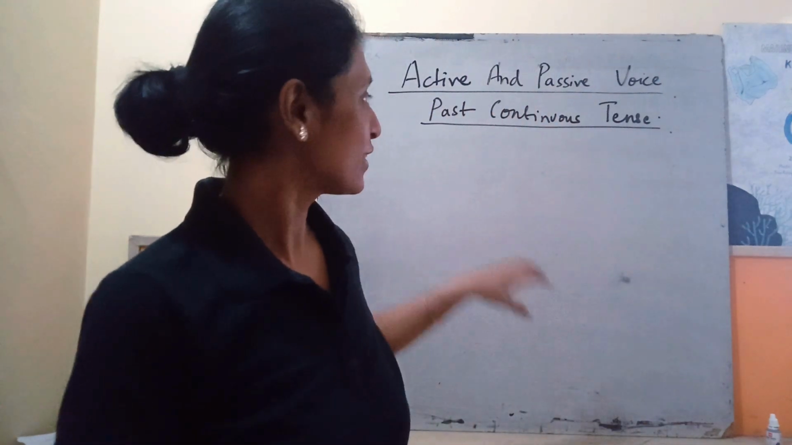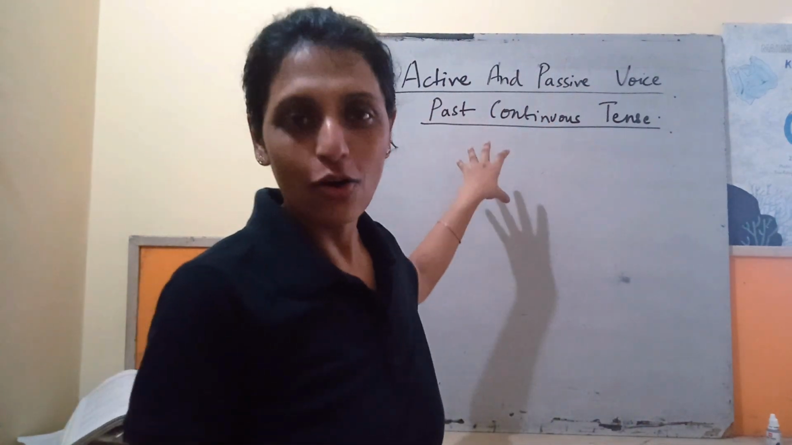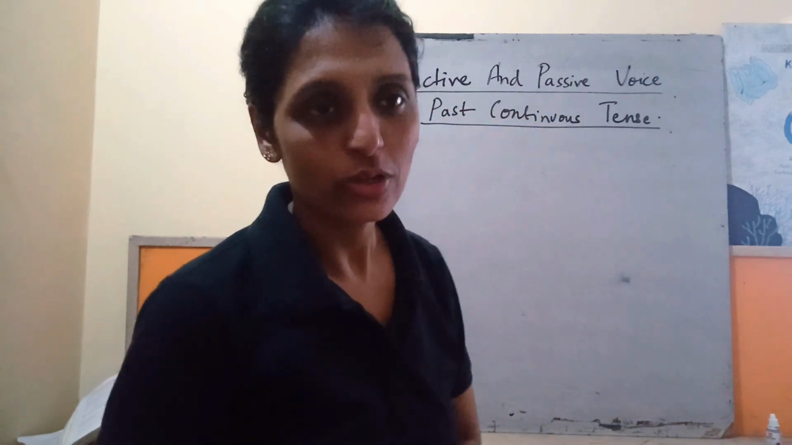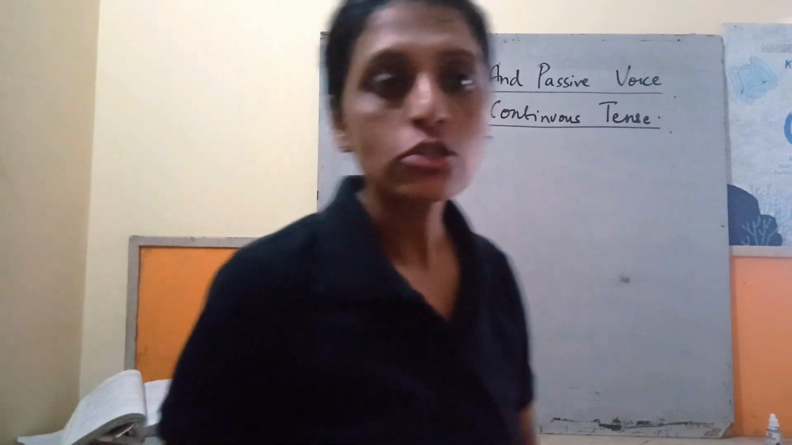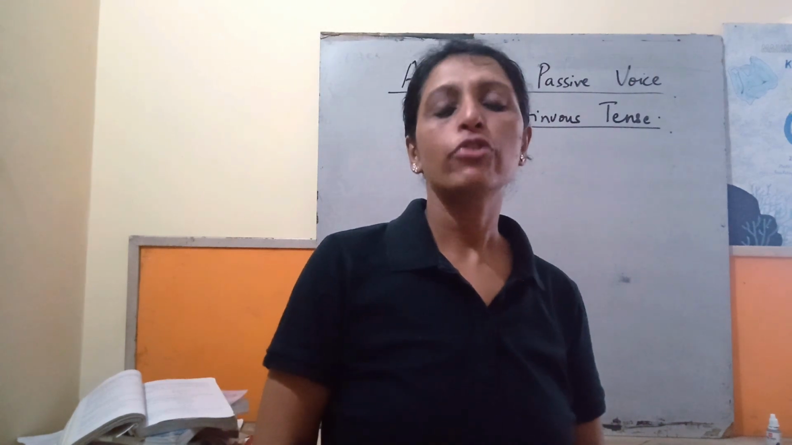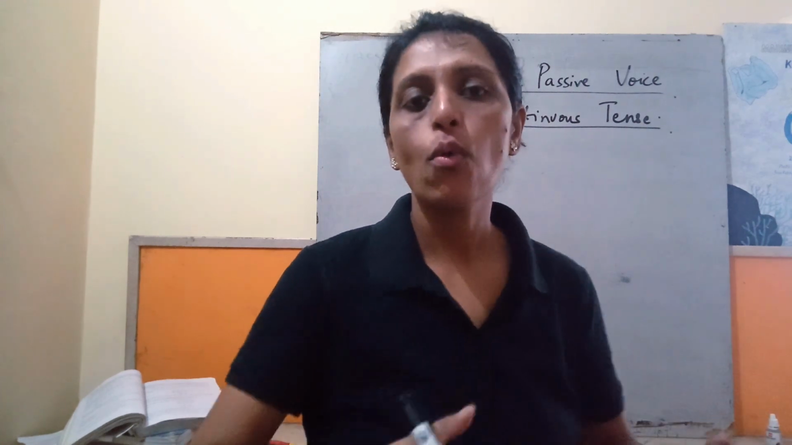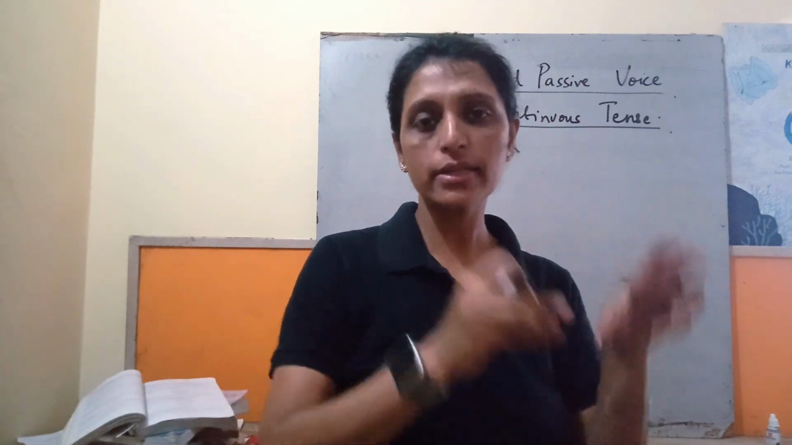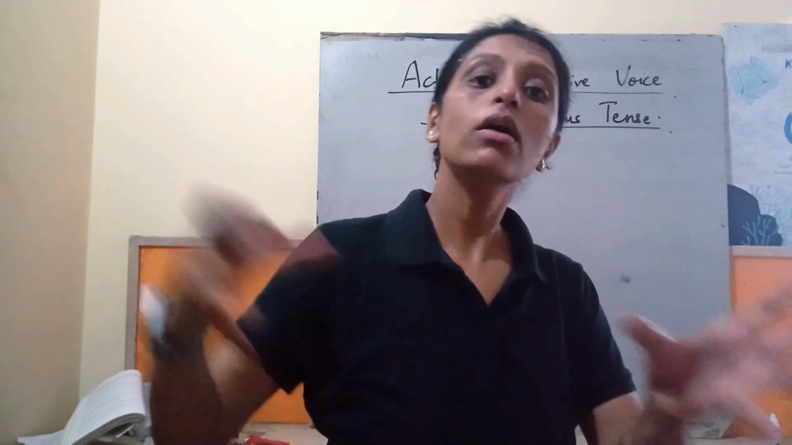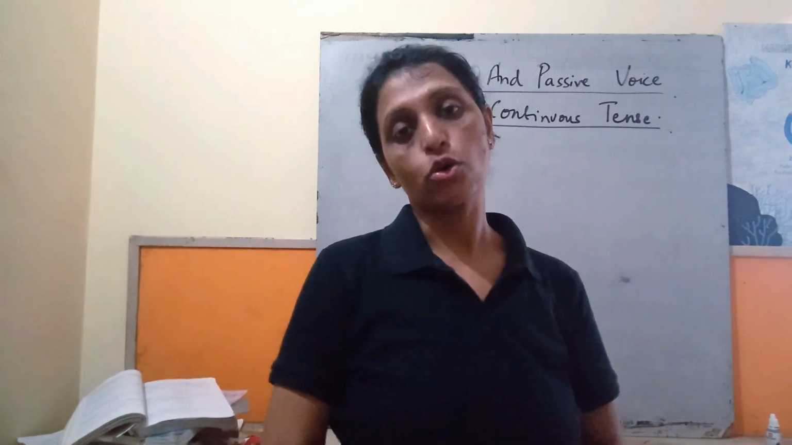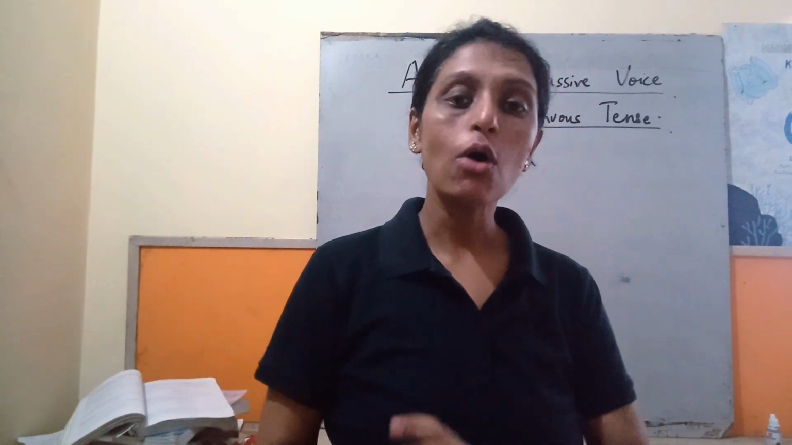So I am here with another video on active and passive voice. We are going to continue with the past continuous tense. So children, when the active voice is given in past continuous tense, for example, Rama was reading a book, it is in past continuous tense. You can say they were reading books. So how do we write this into the passive voice?